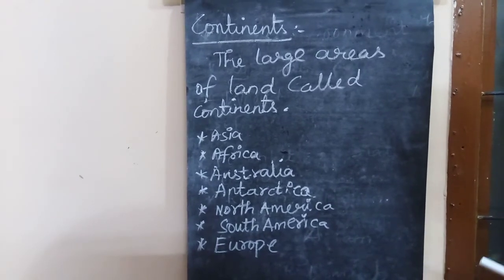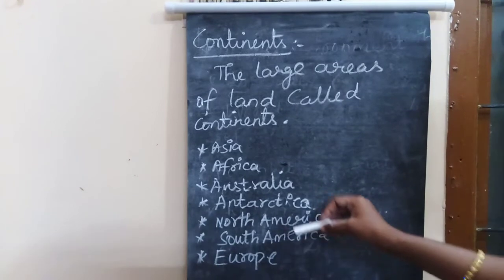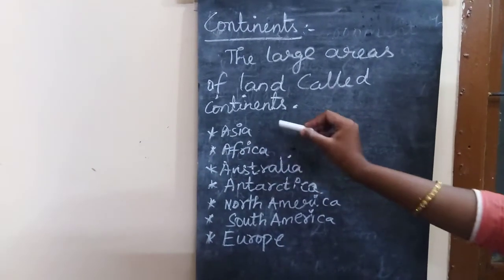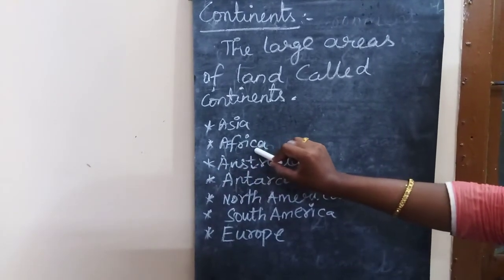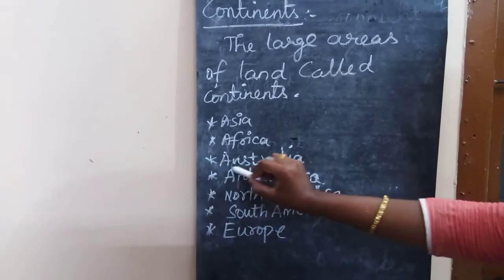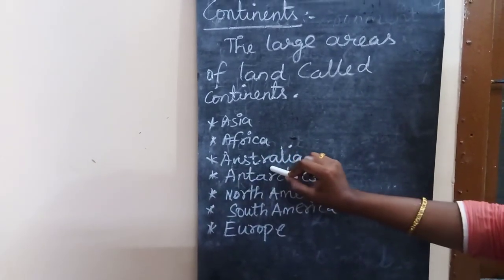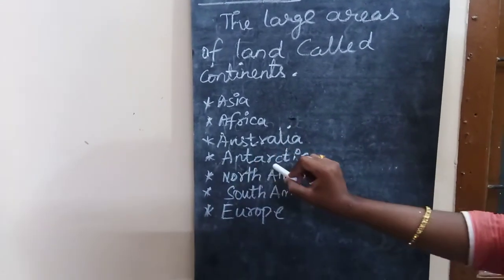Each continent has different landforms. The first one is called Asia, and the second one Africa. Next one is Australia. Next one Antarctica.